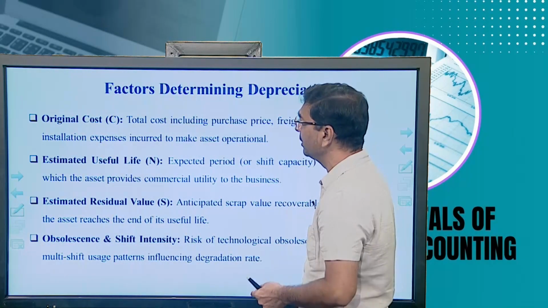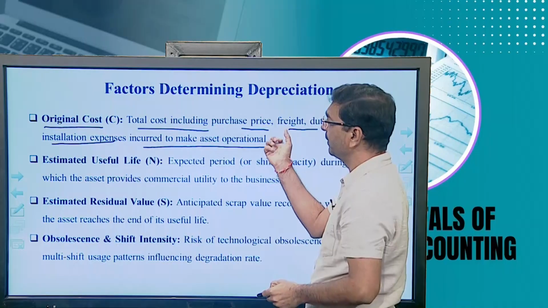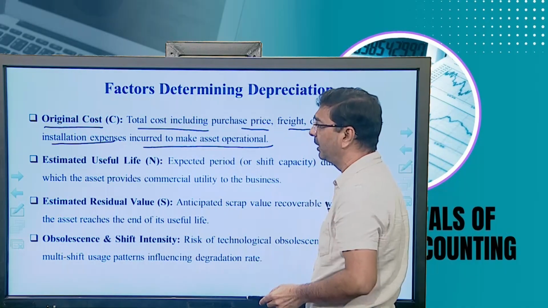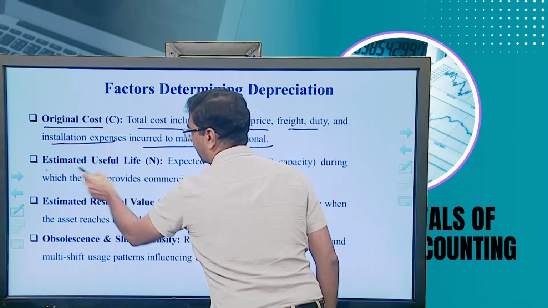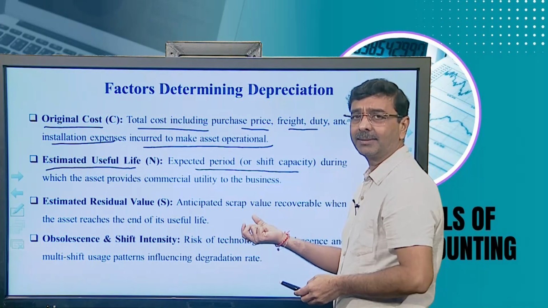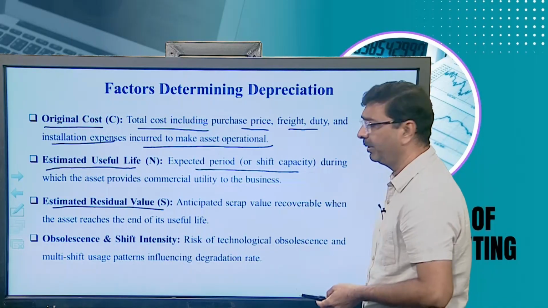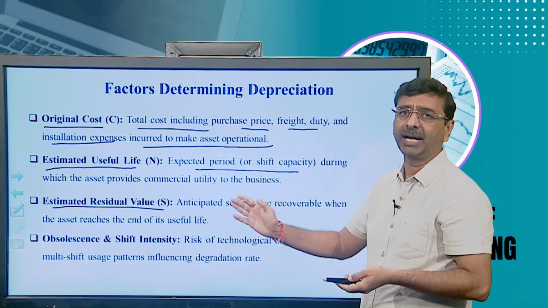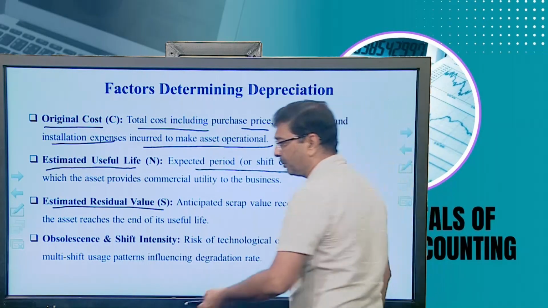Factors determining depreciation. First, the original cost. It's the total cost including purchase price, freight, duty and installation expenses incurred to make the asset operational. All these expenses are added to the purchase price of the asset, and the total cost is considered to charge depreciation. Estimated useful life: we need to identify the expected life of usage of the asset. Estimated residual value: we need to identify the scrap value of the machinery at the end of the useful life, that is to be deducted at the time of charging depreciation.